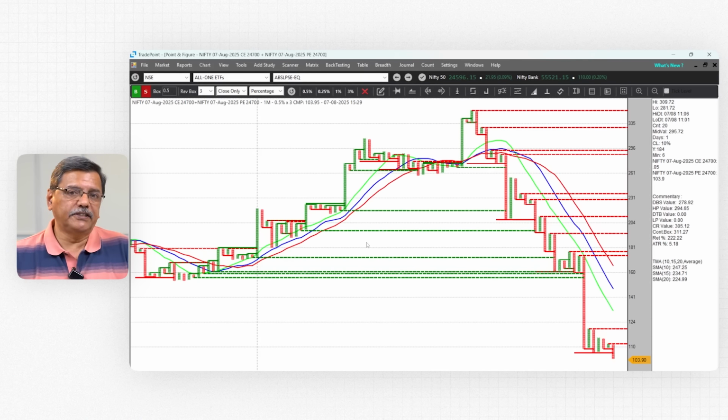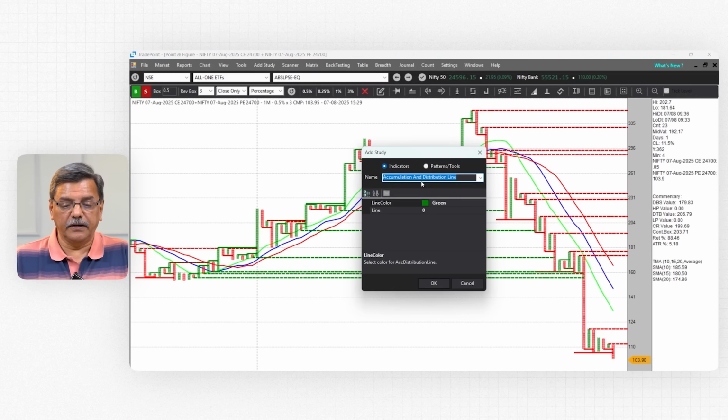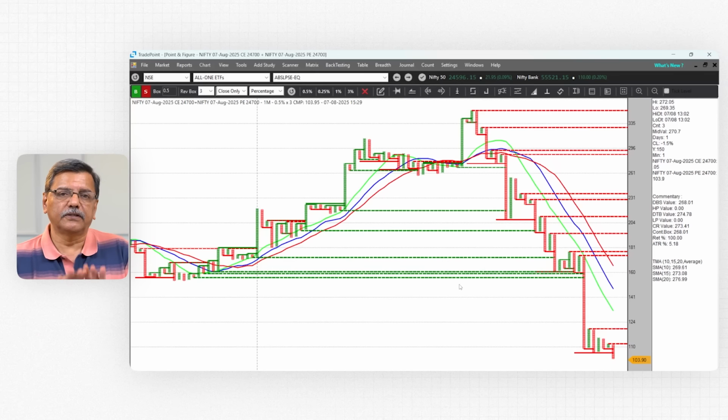Now for those who have not seen my previous videos, I urge you to see those videos first and then look at this, because otherwise it's going to be difficult to understand this concept. Every single straddle is plotted with a box size of 0.5% on point and figure charts, and you have a triple moving average. Those red and green lines which you are seeing are a feature called anchor support resistance, which you can select from add study and then patterns. Change the default parameter, which is 20, to 10. So once you plot this, this is the setup for selling a straddle or looking at a straddle chart.